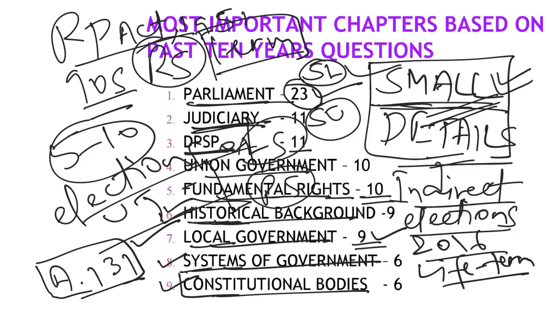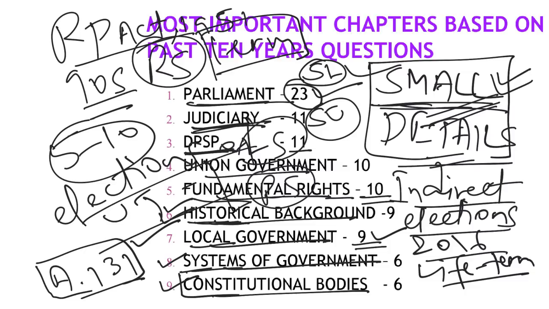In fact, in Lakshmikant you will find so many other chapters, like chapters related to official language, chapters related to elections, what is the condition to become a national party, state party, so many things, but the cost benefit is relatively very less. So these are the chapters where you have the highest cost benefit. That means if you invest time in this, chances are high that out of 10 questions you will find 6 to 7 questions out of these. Within that, don't go for options, try to read line by line, because UPSC has changed this trend. So they are asking a question from parliament. My basic point, I am just trying to sum up, is this: are they asking questions from 2018 from these chapters?